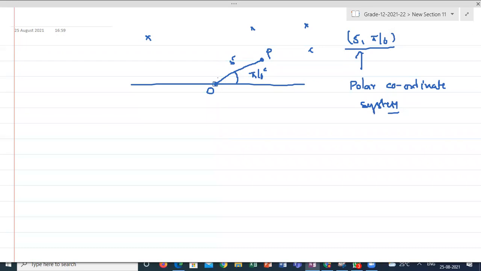The main benefit of the polar coordinate system, you will understand only in +2 of the math and some places in engineering. We can make certain situations simple. Suppose there are a little bit huge equations, it is taking too much time to solve the things. In polar coordinates, you can complete within a fraction of seconds. Suppose I am asking to multiply two complex numbers or to divide two complex numbers, with the help of this system, I can do it by mental calculation. Multiplication of two complex numbers I can do by mental calculation. So particularly it will be useful in EEE engineering, guys.